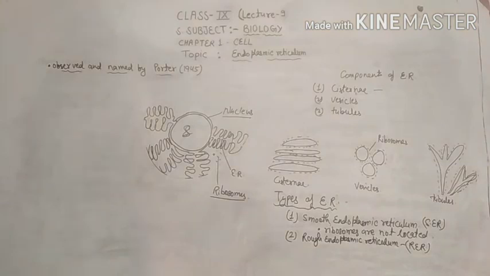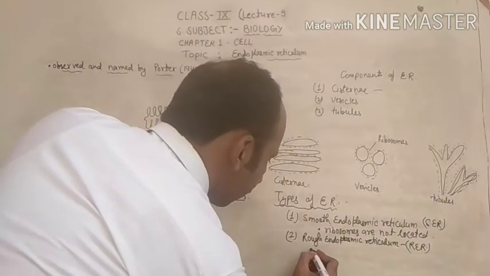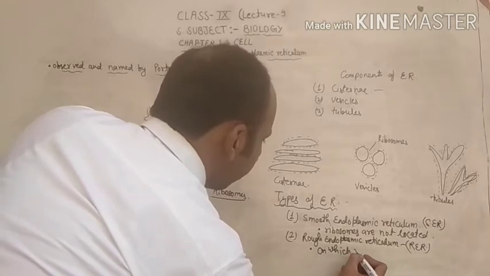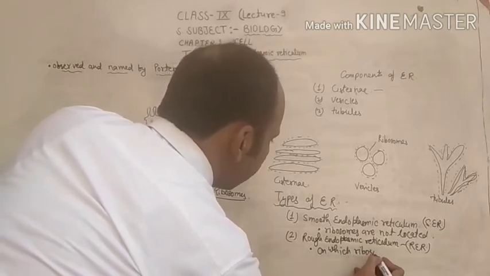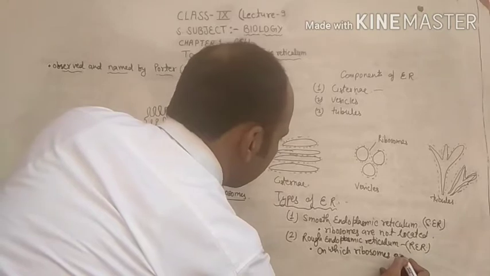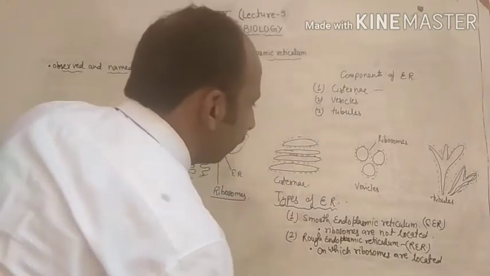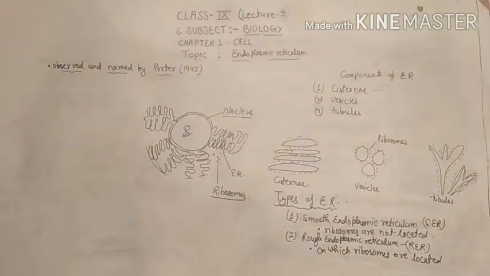The endoplasmic reticulum on which ribosomes are located is called rough endoplasmic reticulum.